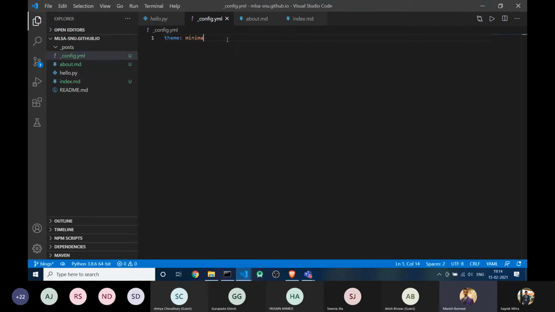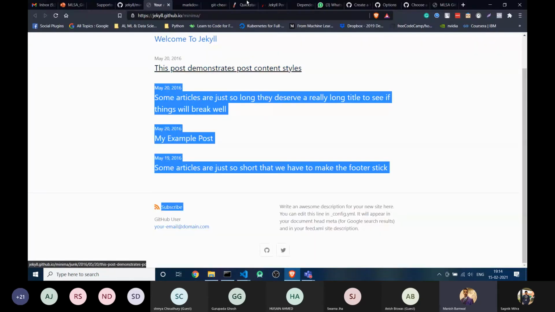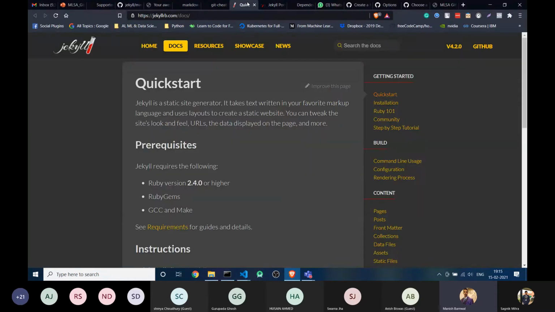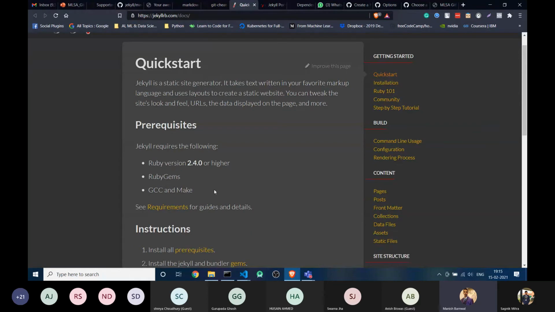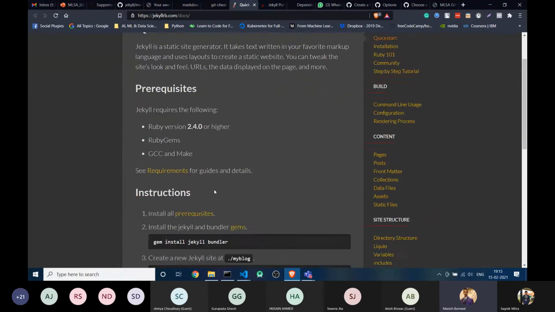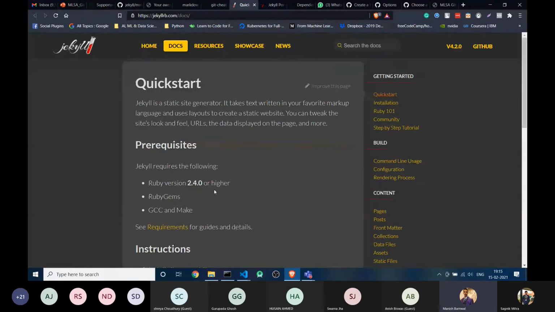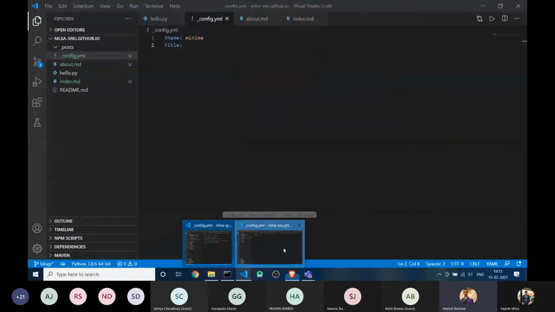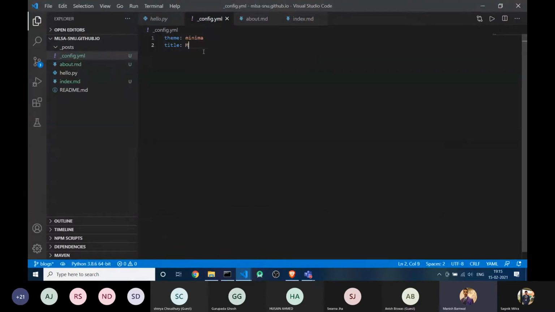And in config.yaml, you can add a title, for example. There are other syntaxes also, a few other things which Jekyll uses. For those things you can go to their website and check their documentation. They have good documentation. You can read and go through it. It's quite simple. I'm just typing this for now: MLSA workshop. Okay, it's quite simple.